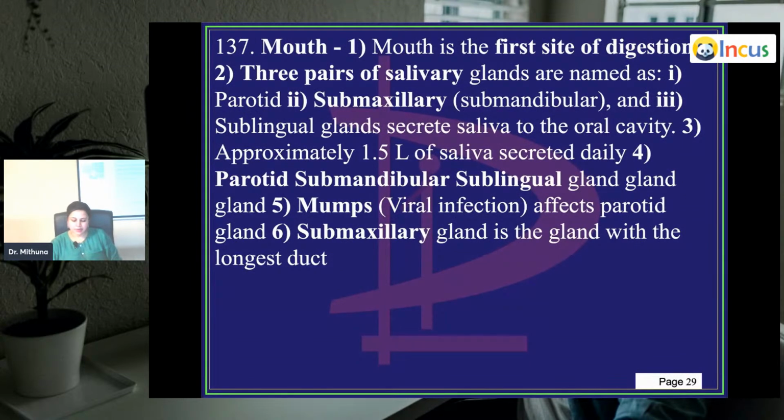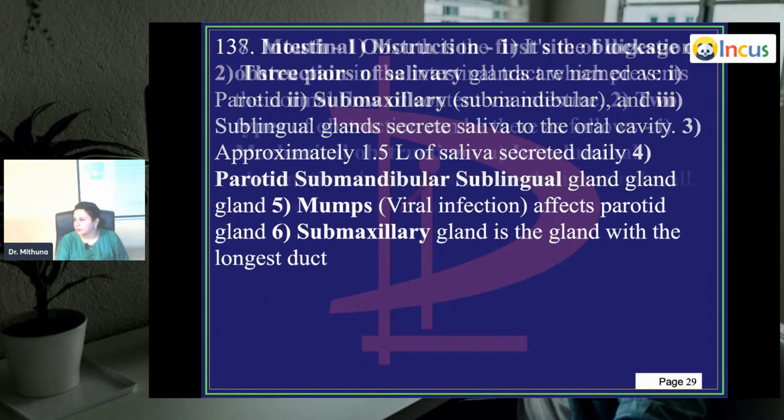We'll start from here. I was saying yesterday that the mouth is the first site of digestion. We have three pairs of salivary glands. The first pair is the parotids, which is near your ears, then you have the submaxillary or submandibular just below your mandible, and in the front you have the sublingual, which secrete saliva into the oral cavity. Approximately 1.5 liters of saliva is secreted daily. Parotid, submandibular, sublingual glands are in pairs. Mumps is a viral infection which affects the parotid glands. It's very commonly seen in children. The submaxillary or submandibular gland is the gland with the longest duct.